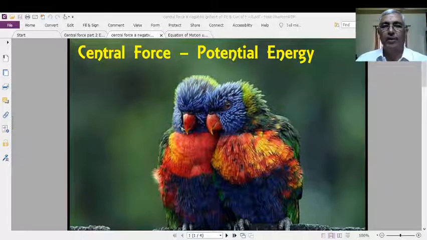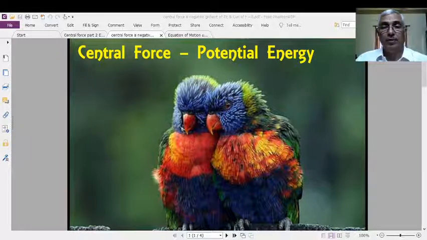And we know that in nature and in the universe, central force is the dominant force, the prime force that is responsible for the definition, maintenance, development, and control of so many natural and constituent systems of nature as well as the universe. It has so many properties. We discussed all those things in our previous class.